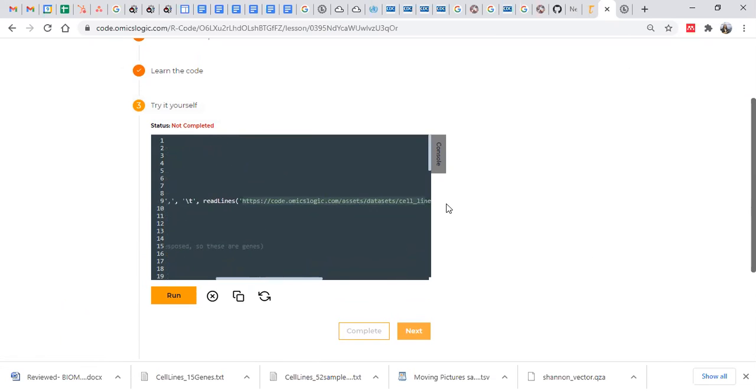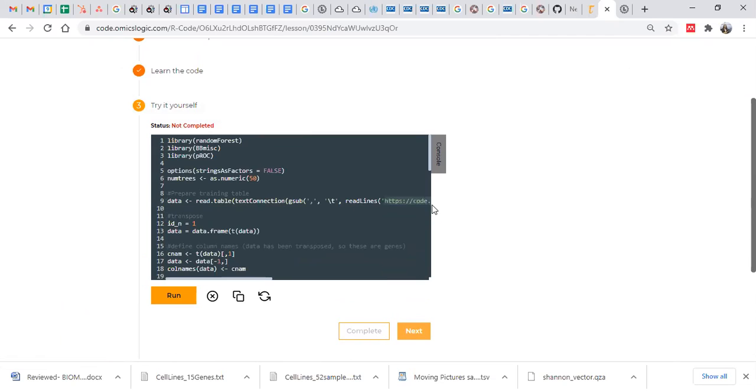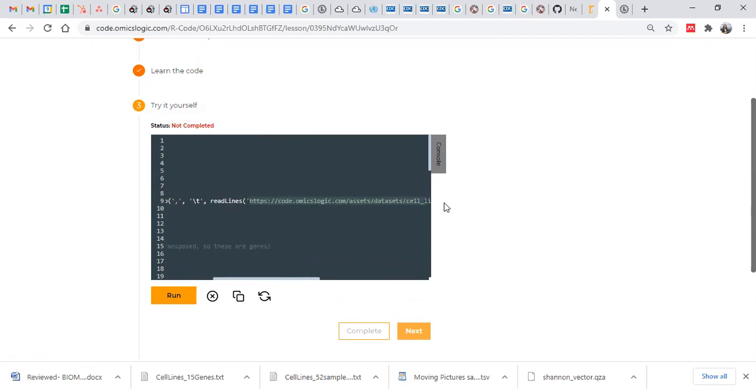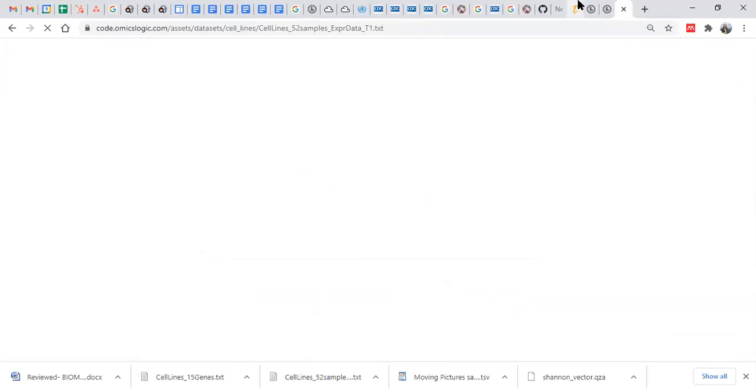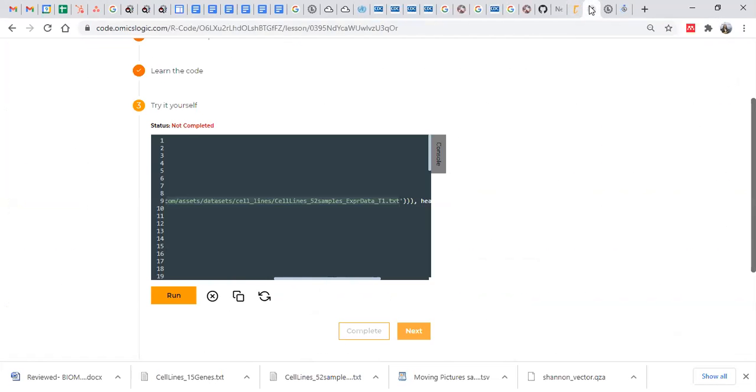Does anyone remember the difference between training and test data? Training data is used to build the model, and test data is used to test the model. But what is the major difference? Training data is larger in size, a large number of samples, yes, that is fine.